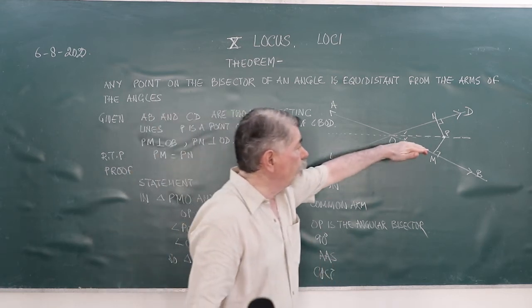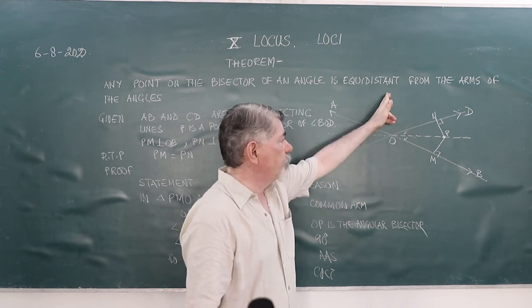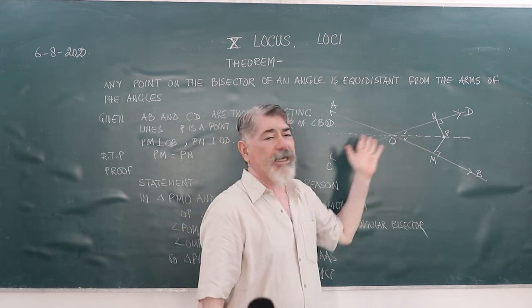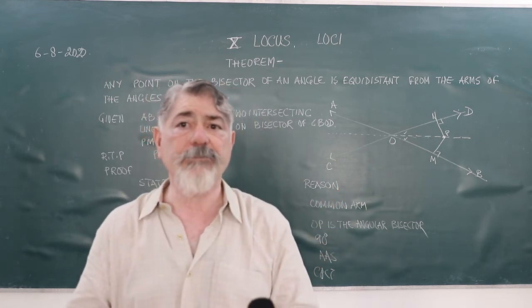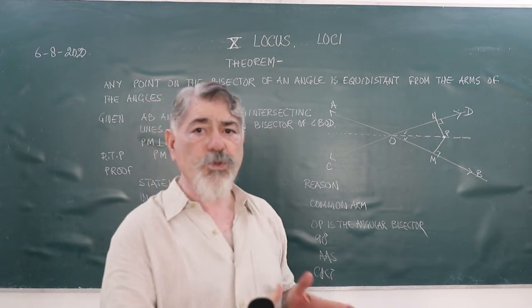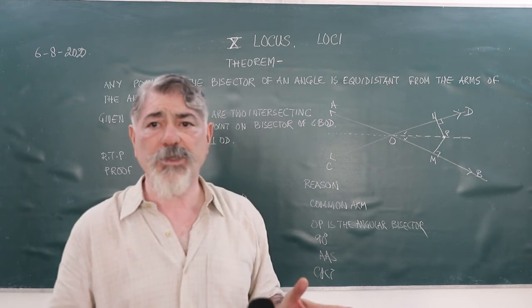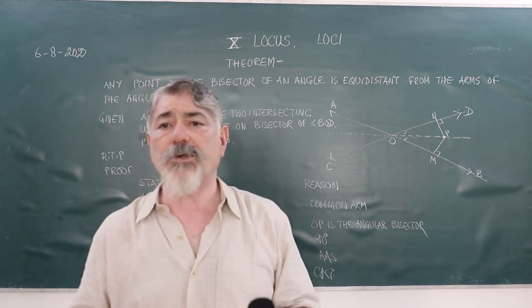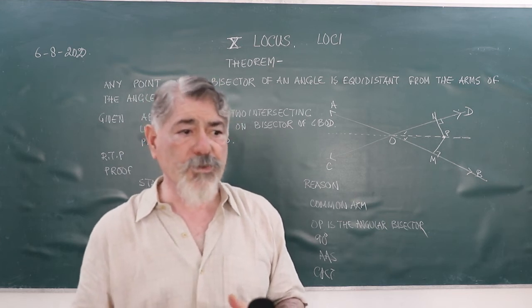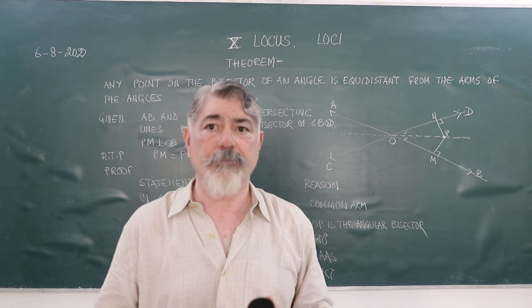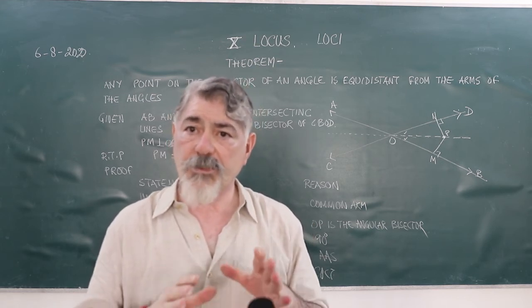And that can be proved for this side also. And if I draw the bisector of AOD, I can prove it by taking any point on that line also. So this brings me to the end of the two main theorems in your locus course. They will be applied on the problems of construction, which I will start from tomorrow. Please go through the videos which I have put on the school website.